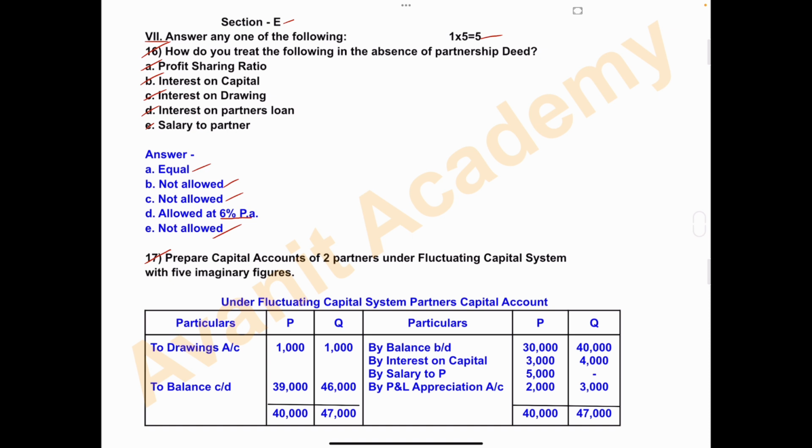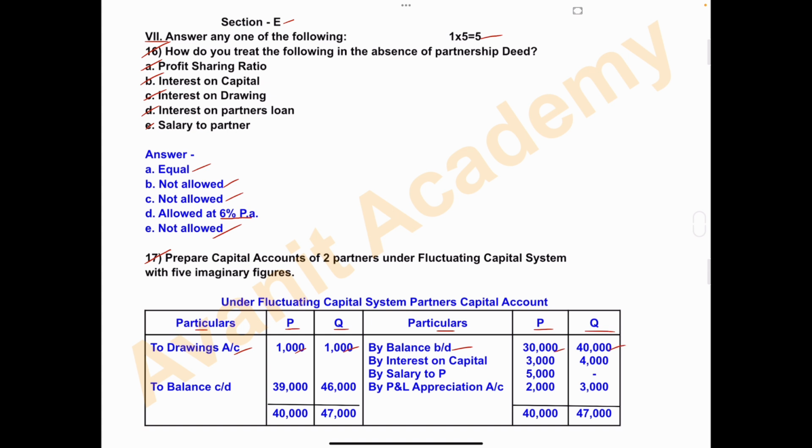So answer, under fluctuating capital system, partners' capital account. Particulars: I have taken the partners P and Q. On the debit side, drawings account 1,000 and 1,000. Credit side, by balance brought down capital amount 30,000 and 40,000.